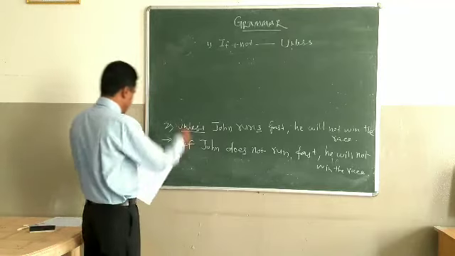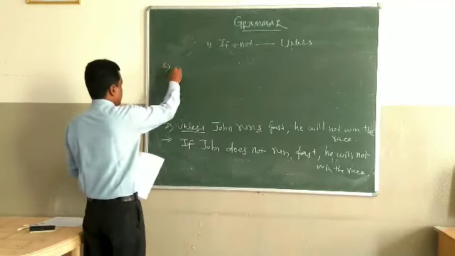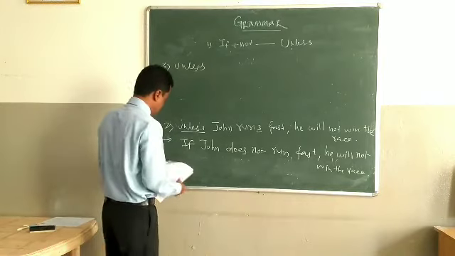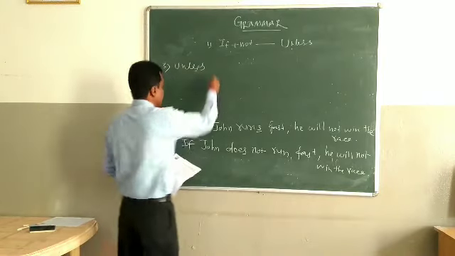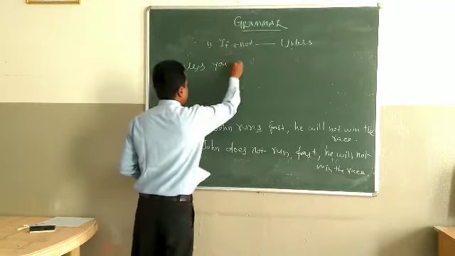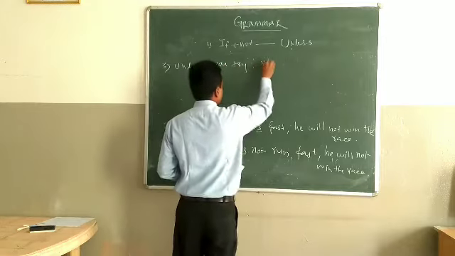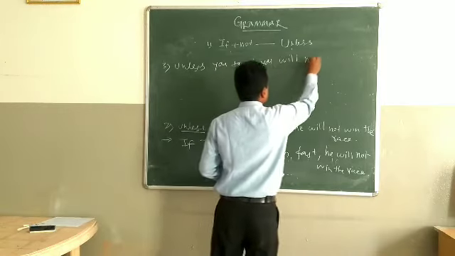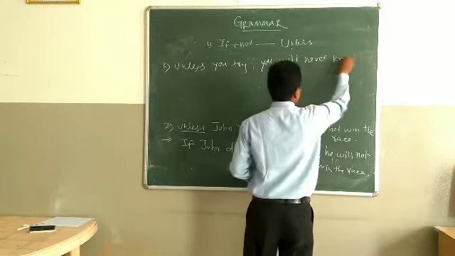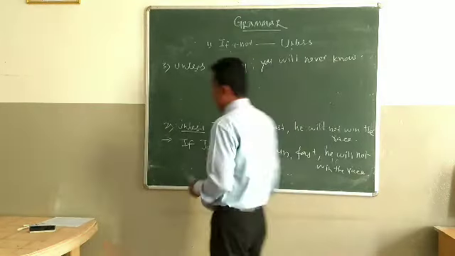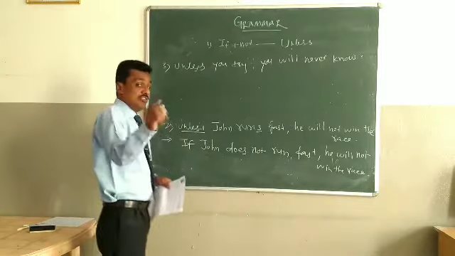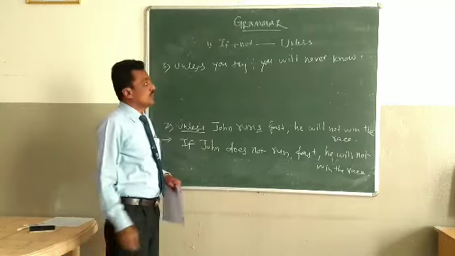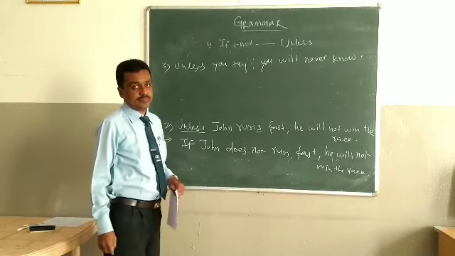Next sentence is: unless you try, you will never know. Very important sentence with you in your life also. Unless you try, you will never know.